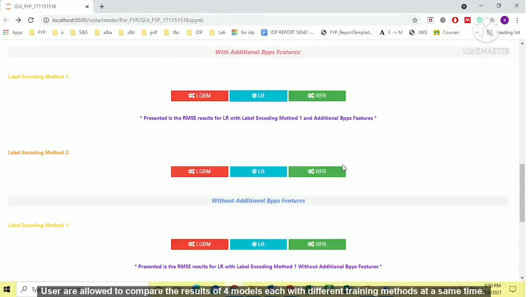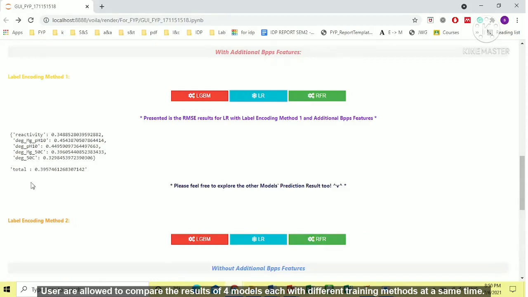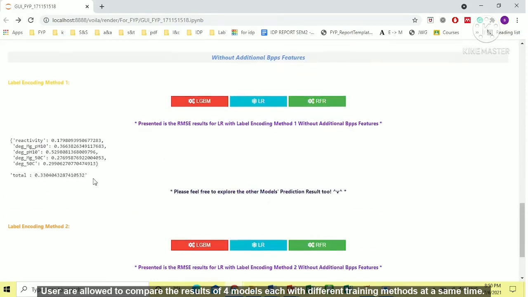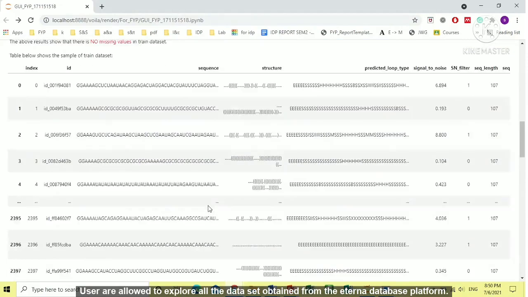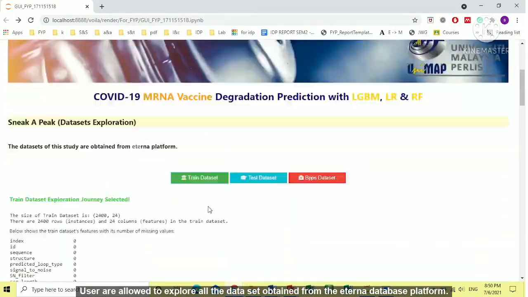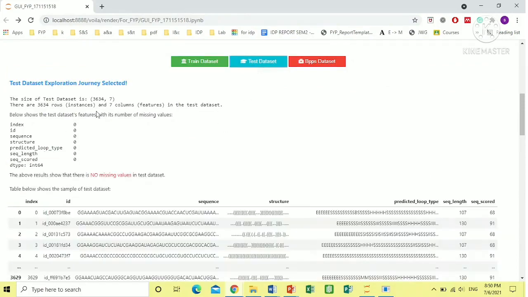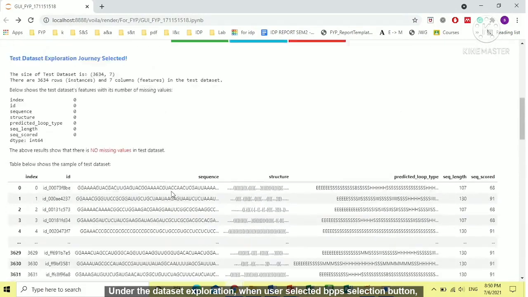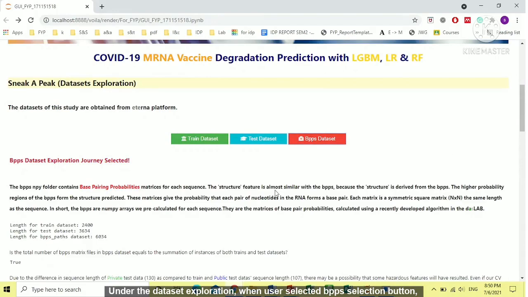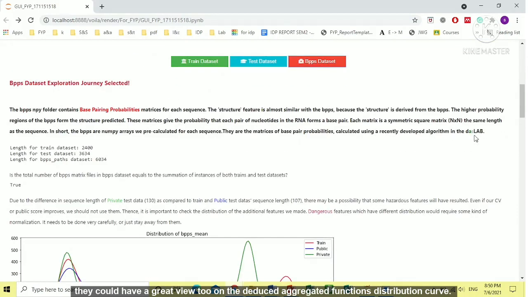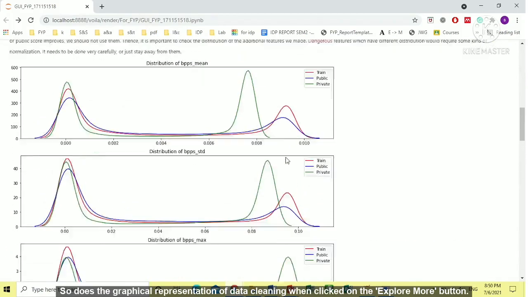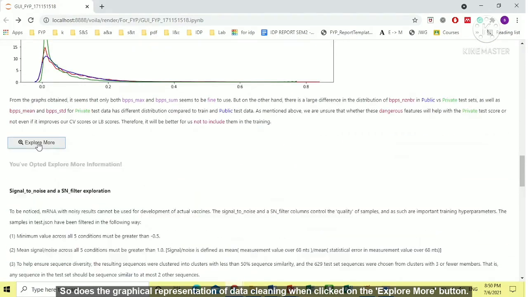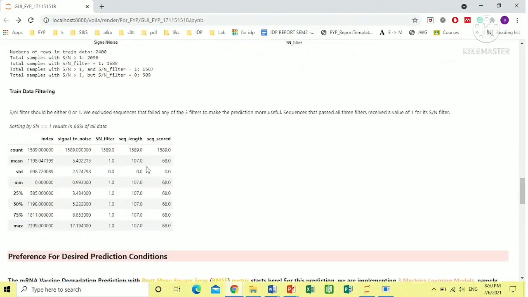Users are allowed to compare the results of 4 models, each with different training methods, at the same time. Users are allowed to explore all the datasets obtained from the Eterna database platform. Under the dataset exploration, when users select the bpps selection button, they could also have a great view of the deduced aggregated functions distribution curve. So that's the graphical representation of data cleaning when clicking the Explore More button.